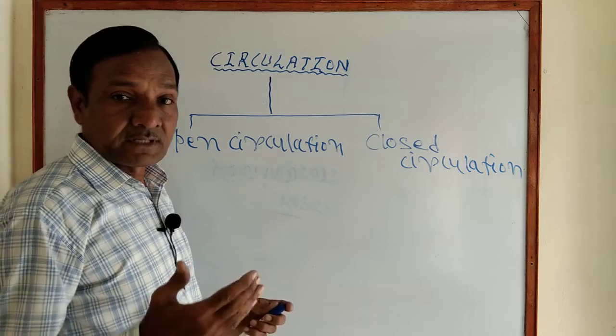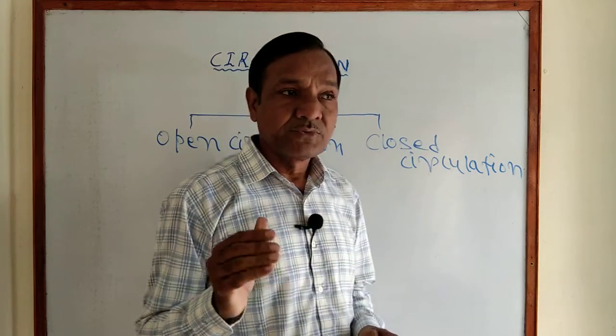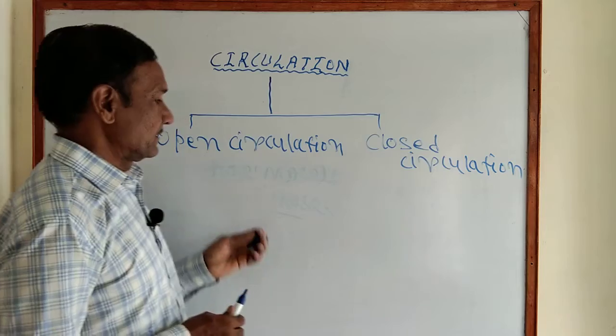That means the body organs bathe in the blood.